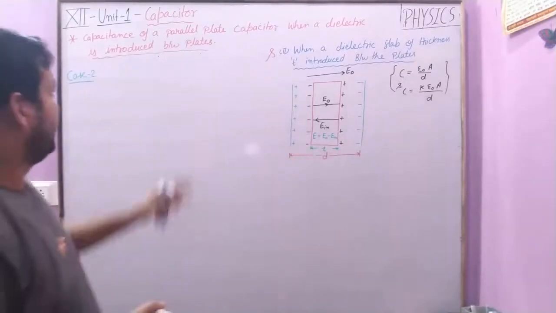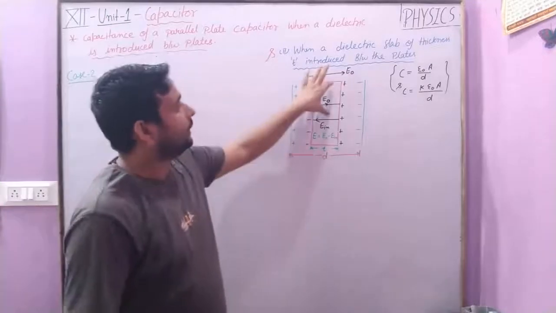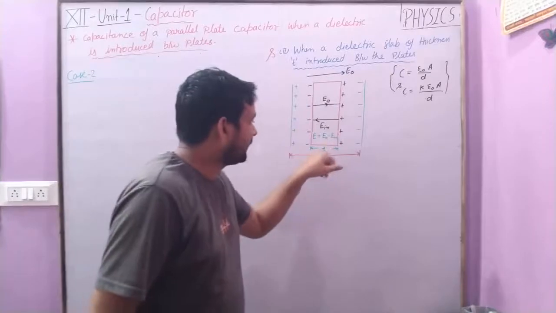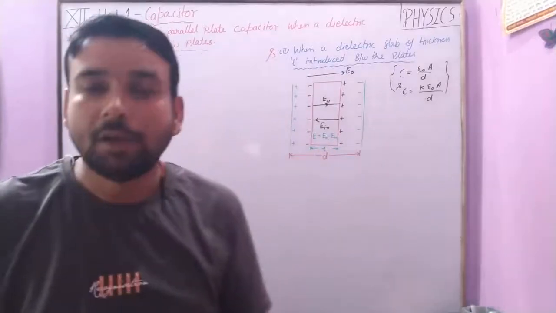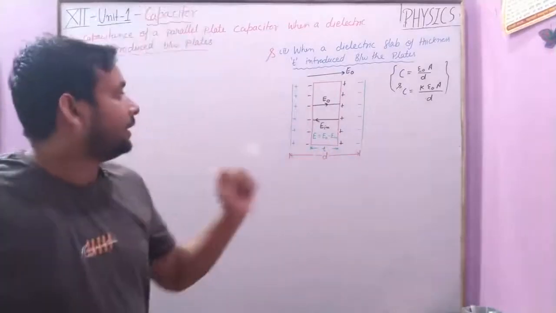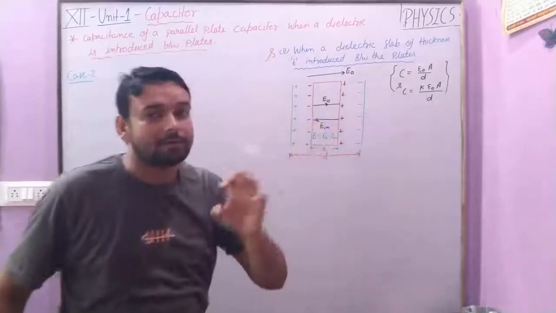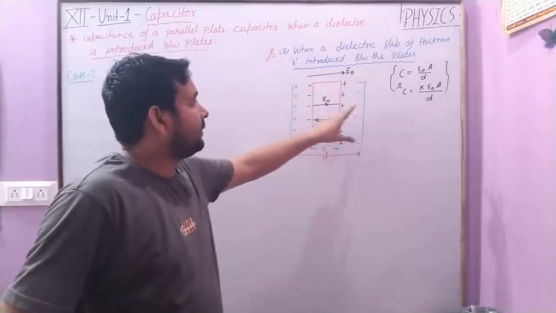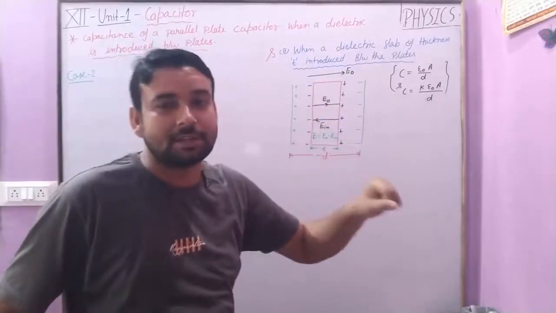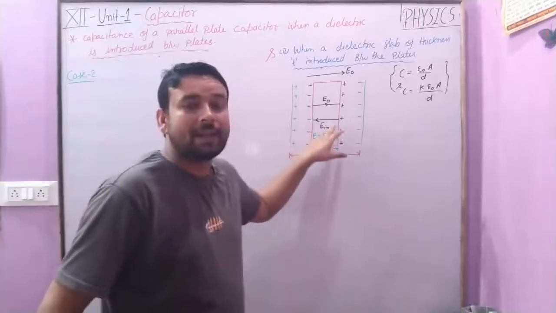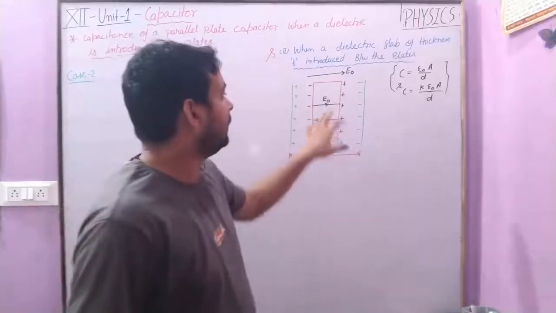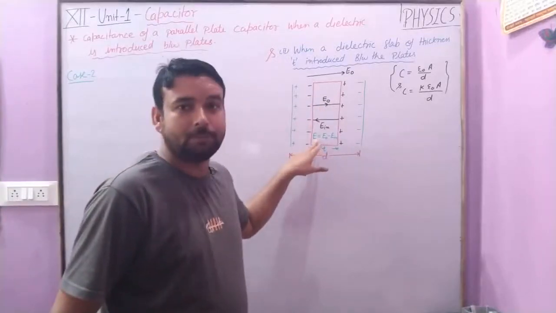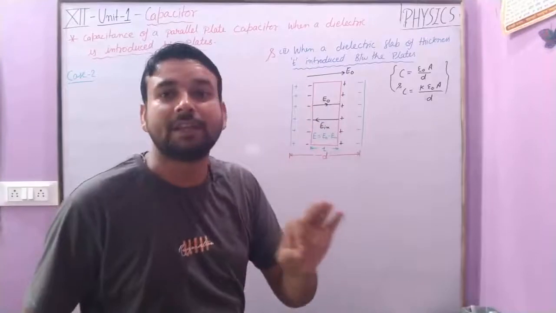Now, in the previous case, you observed that in the conducting plate the electric field is 0, but in this particular case the electric field is not 0. The induced electric field, produced by polarization when the dielectric slab is kept in an external field, opposes the applied electric field, which means the applied field decreases.